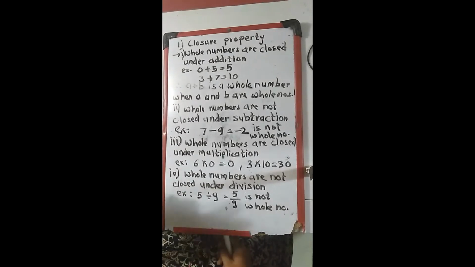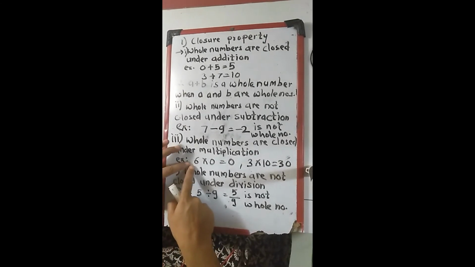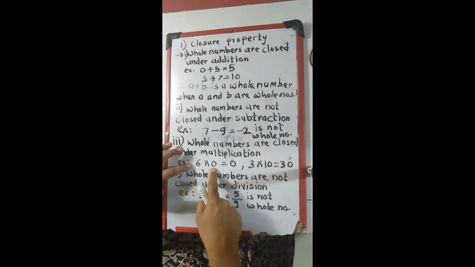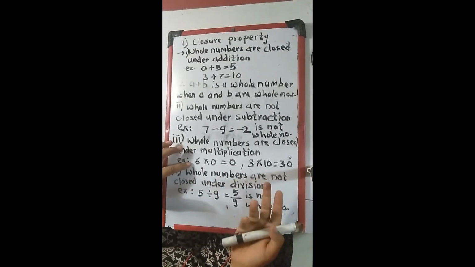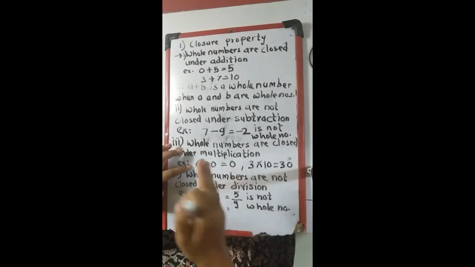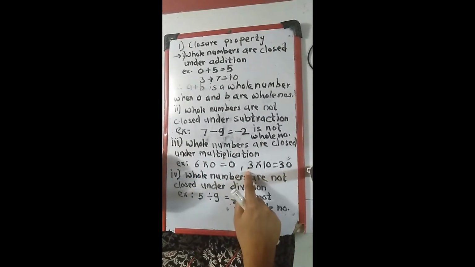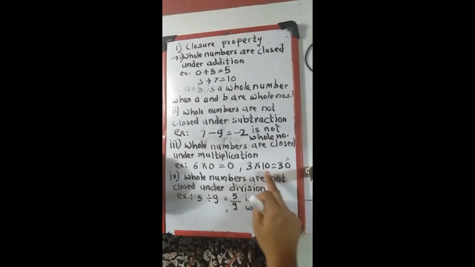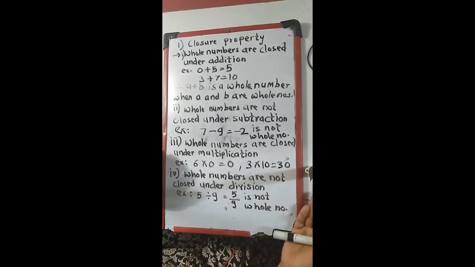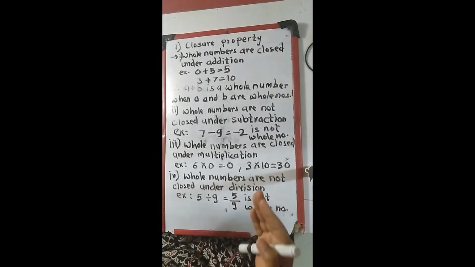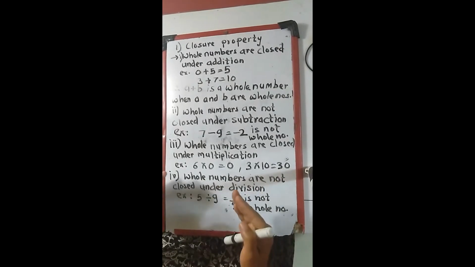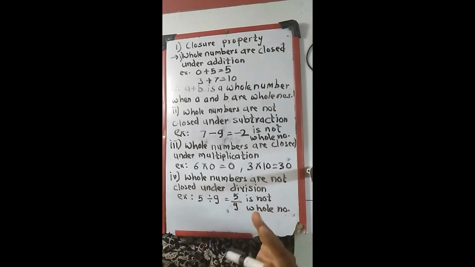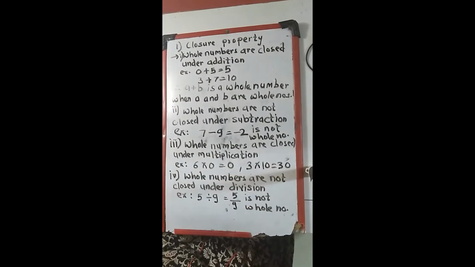Here if we take any two whole numbers, suppose I have taken 6 multiplied by 0. You might know that any number multiplied by 0 gives 0, and 0 is also a whole number. So this satisfies our condition. Then 3 multiplied by 10: these two numbers are whole numbers, and 10 threes are 30, which is also a whole number. So whenever you multiply any two whole numbers, the answer is also a whole number. So it satisfies our condition for multiplication.